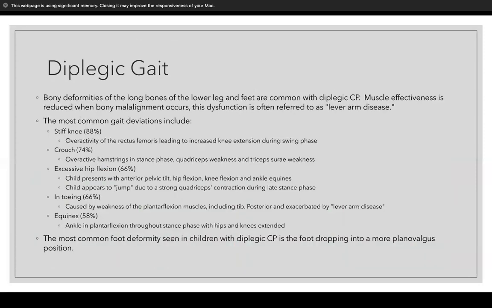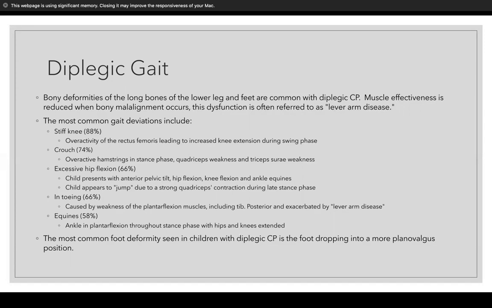For the diplegic gait, bone deformities of the long bones are very common. With that, muscle effectiveness is reduced when bony malalignment occurs, and this dysfunction is often referred to as lever arm disease. The common gait deviations you see here are stiff knees due to overactivity of the rectus femoris muscle, crouching with overactivity of the hamstrings, and weakness of the quad.